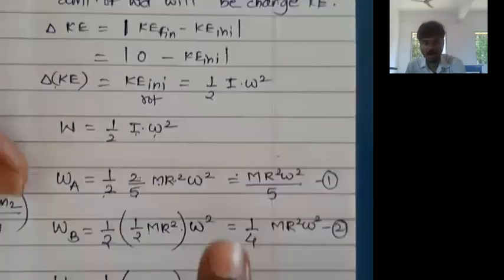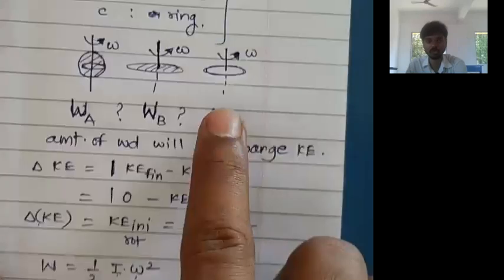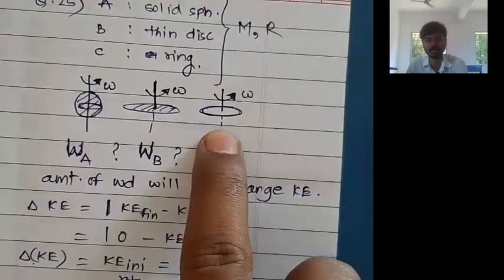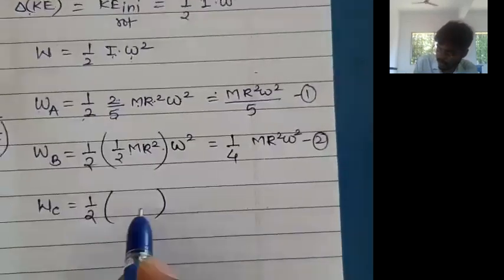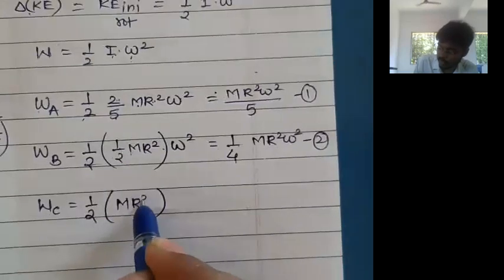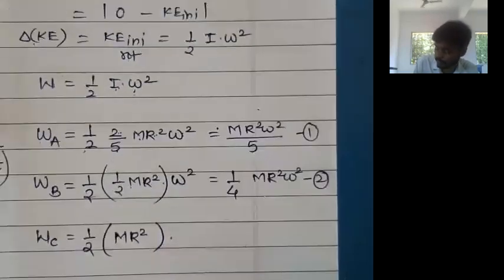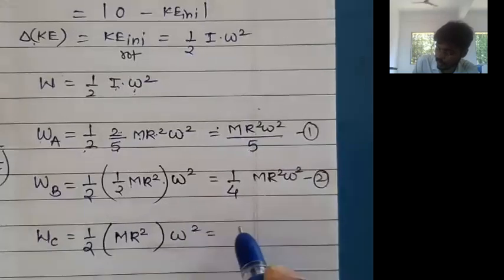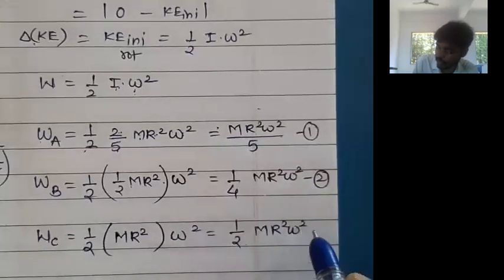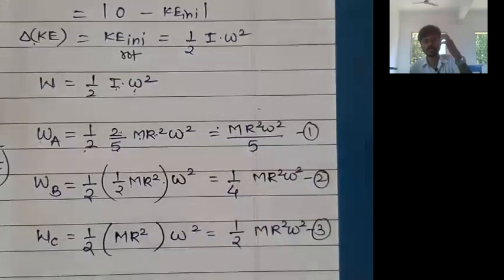What is I? I of the ring, the moment of inertia of the ring about this axis, is simply mr square. So we will write here mr square into omega square as it is. So the answer here becomes 1/2 mr square omega square. This is the third. Now here we can very easily observe